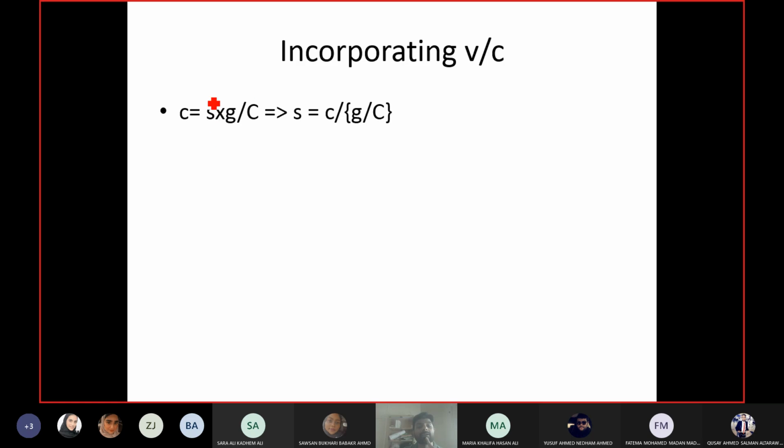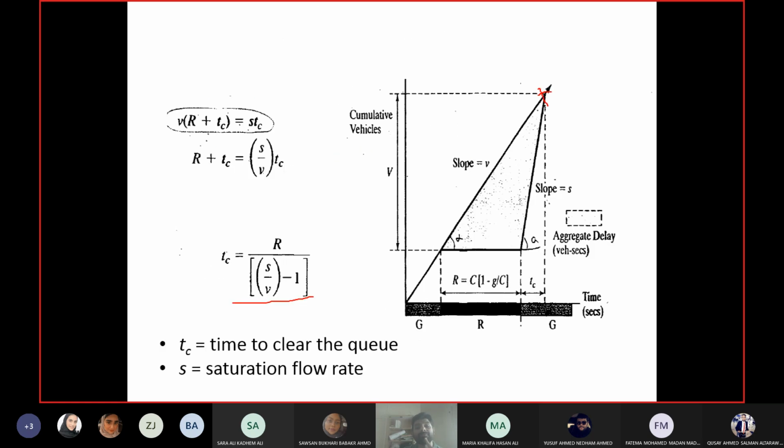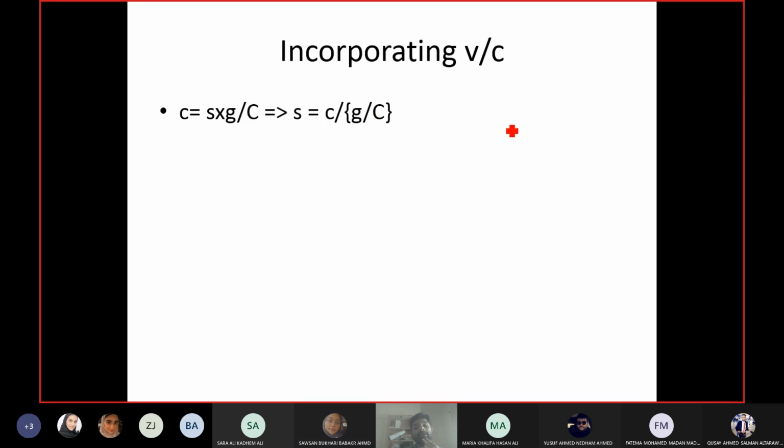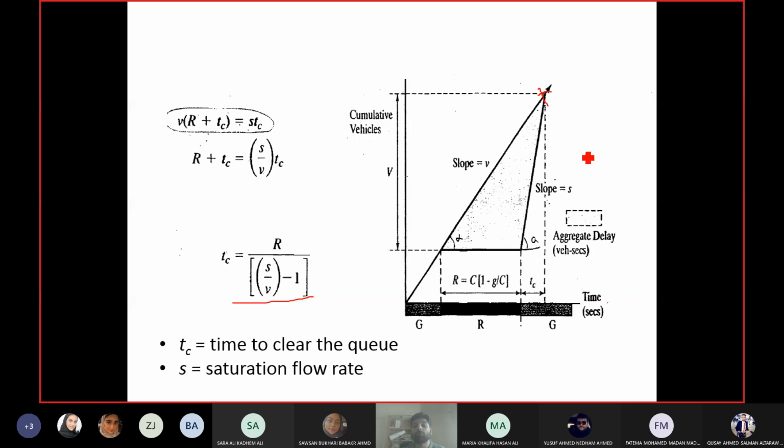I was asking, S is the slope in the graph, right? So what is slope? Is it the volume or is it the density? If you answer me, then I can tell you how we got this equation. Volume. Thank you so much. So that is basically the volume or the flow rate.